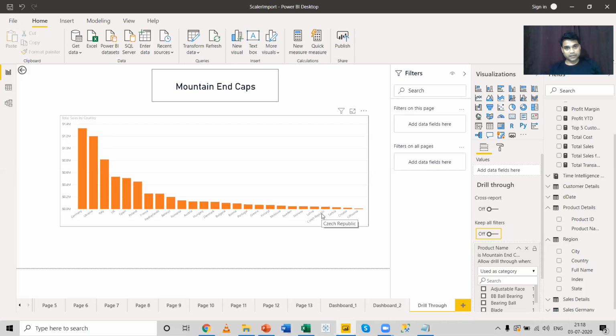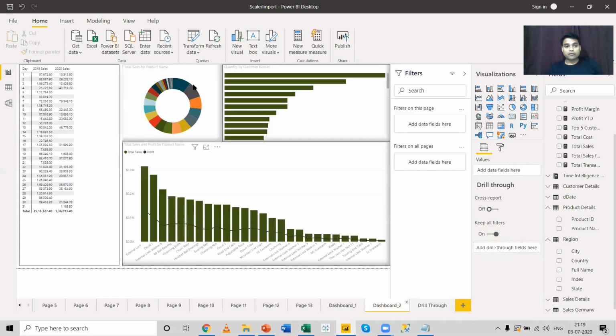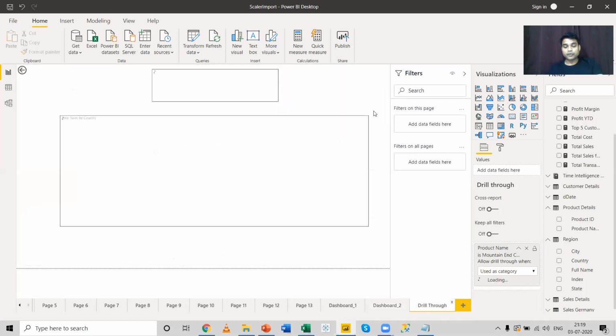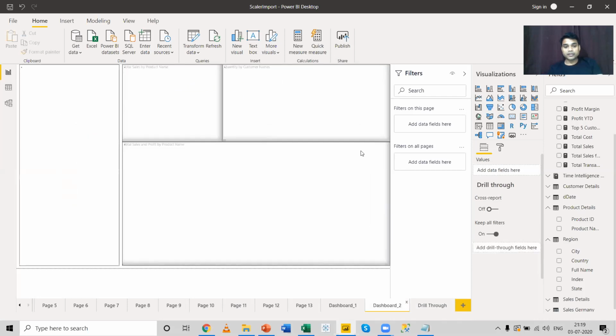a point of interaction. Now, important thing that you need to keep in mind is that the product, the item, the component on which you are creating drill through, that item should be available over here. For example, here you are creating a drill through on the product name. So the visual through which you're interacting with the other visuals in order to get the sales report, that visual should contain the product name. So over here, this particular donut chart has a product name. So we are able to access this drill through report with the help of this donut chart.